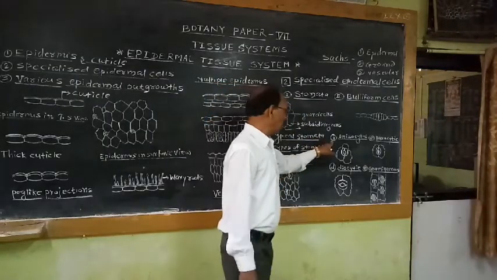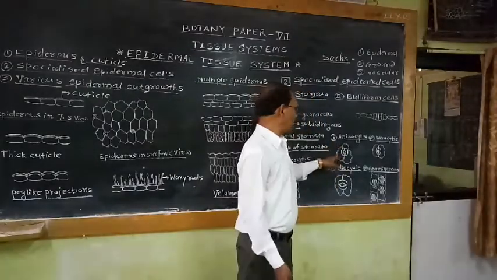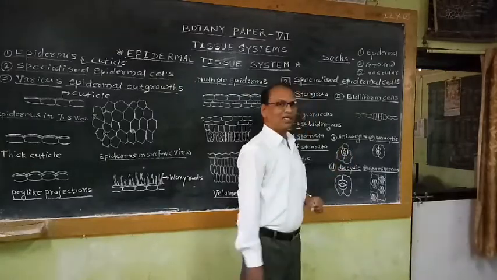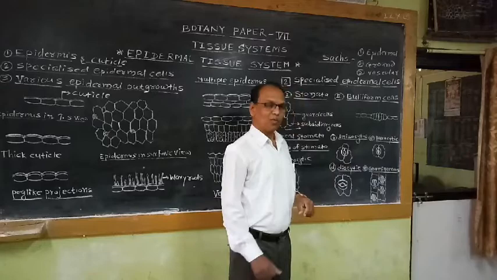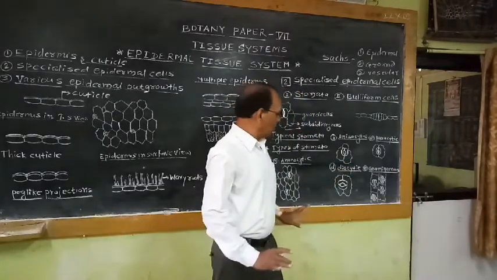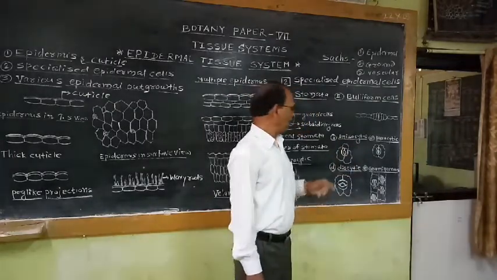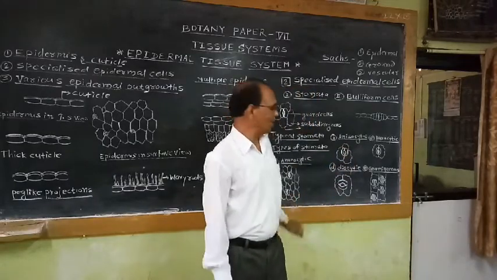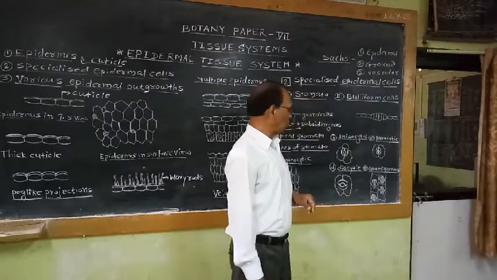Second type of stomata are known as anisocytic type of stomata. In this type of stomata, the pair of guard cells are surrounded by 3 subsidiary cells. Out of these 3 subsidiary cells, 1 subsidiary cell is smaller in size and 2 subsidiary cells are larger in size. That means due to uneven size of the subsidiary cells, these stomata are generally known as anisocytic type of stomata.